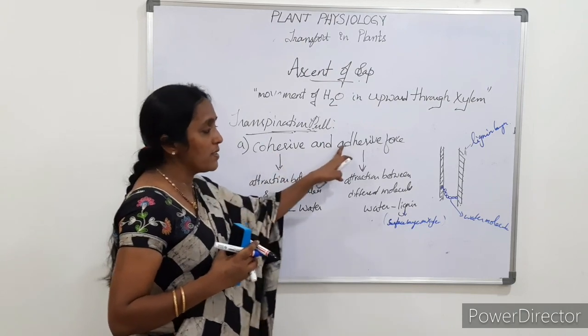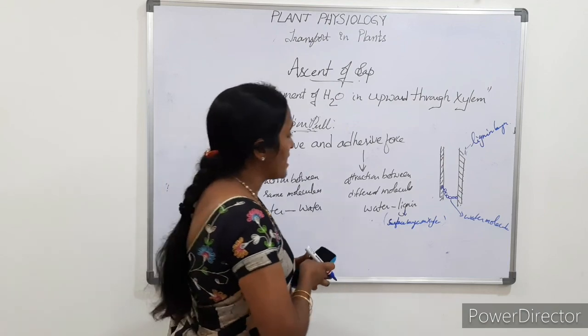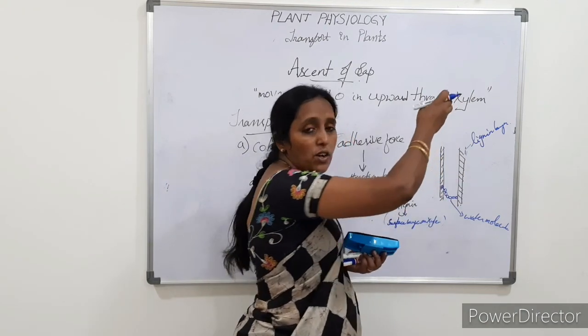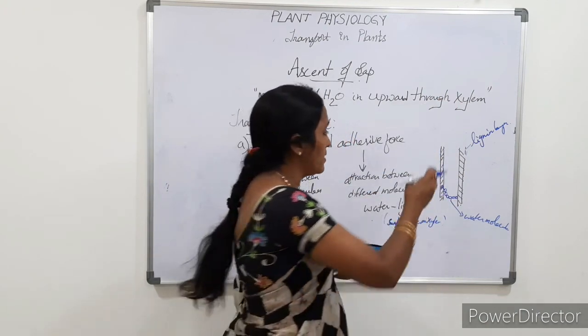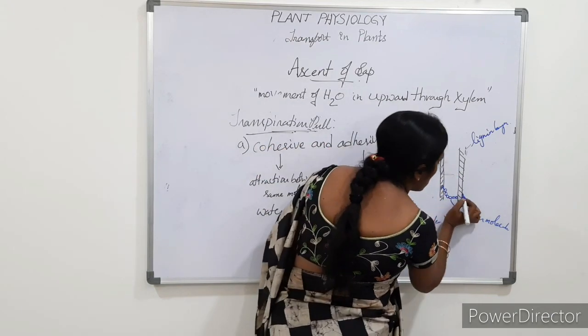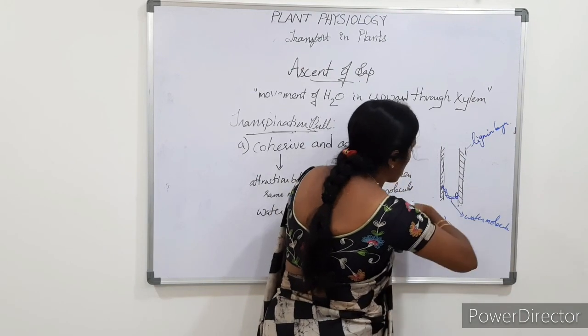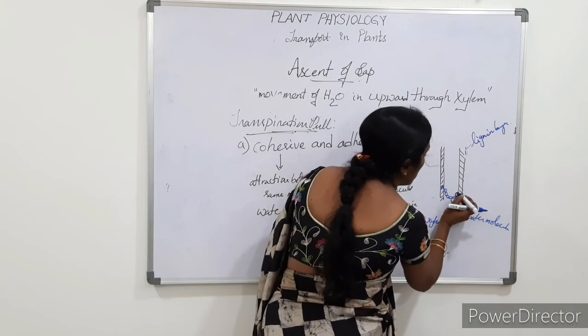So by the cohesive and adhesive forces, the continuous water flow takes place in xylem in the plants. Here this is the water molecule, and it is attracted by the lignin layer.